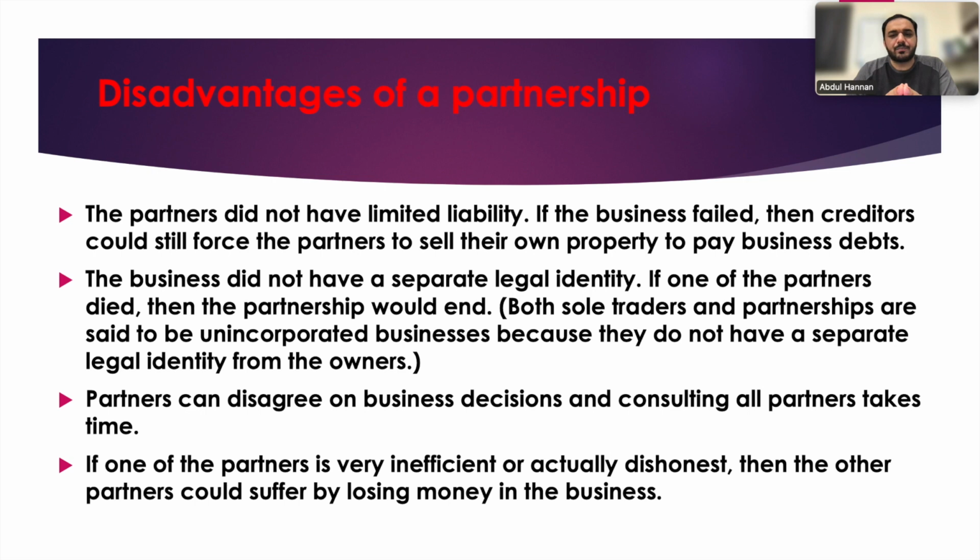Both sole traders and partnerships are said to be unincorporated businesses because they do not have a separate legal identity from the owners. Separate legal identity is where the owners are separate and the business is separate. So if the owner dies, the business will not be affected. In partnership, if one partner dies, the business will come to an end.